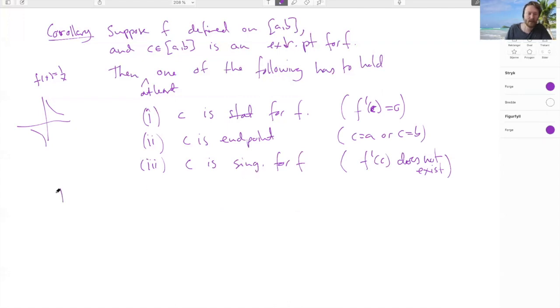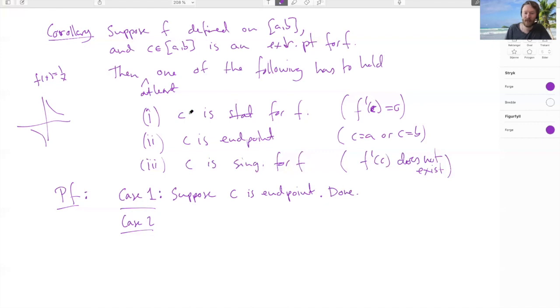So let's look at the proof. There's not much to do here. This is basically just a proof by cases where each case is very short. So let's do first splitting into two main cases. So case 1, case 2. Let's do case 1, which is really simple. Up here, all we know from the start is that c is in (a, b). So let's now suppose that c is an endpoint. So that's a possibility. I mean, c can be an endpoint. And then we're done, because now we arrived at one of the allowed conclusions.